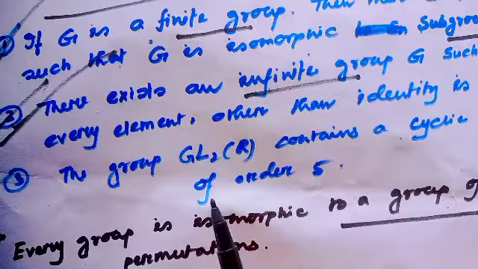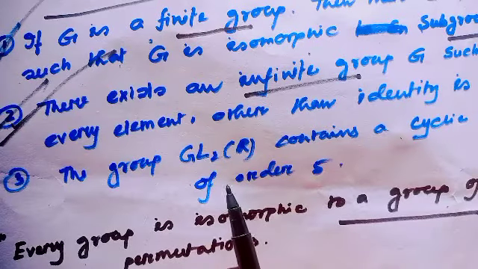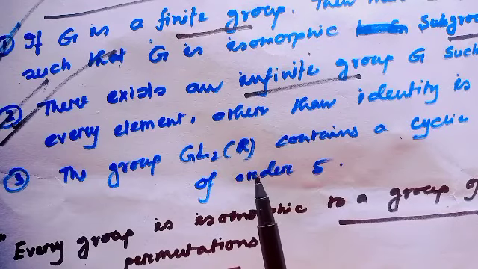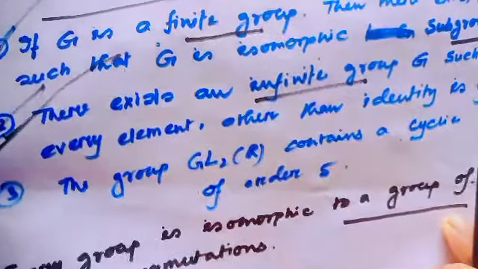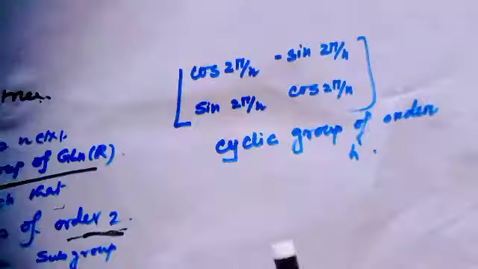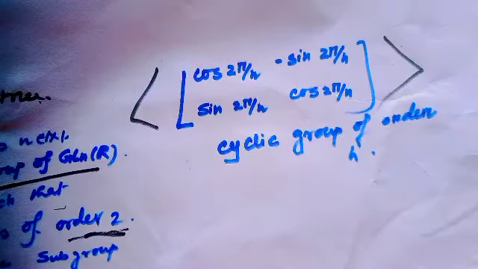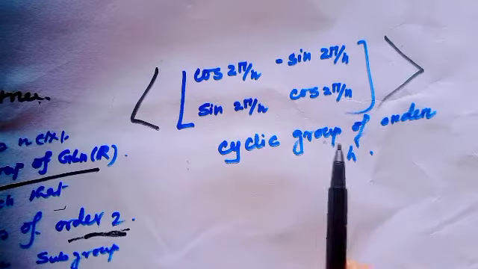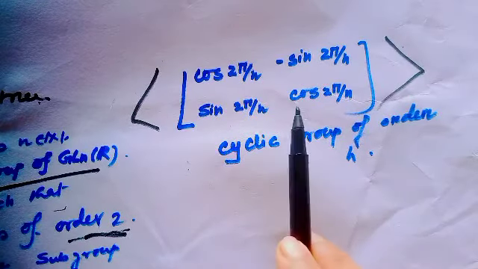Now let's see the third option. The third option says the group GL_2(R), that means the set of all 2 cross 2 invertible matrices with real entries, contains a cyclic subgroup of order 5. We all know this rotation matrix generates a cyclic group of order n, and this is always invertible.